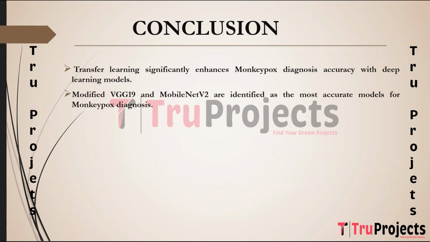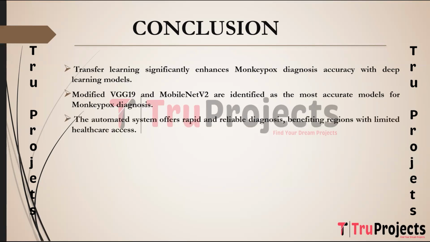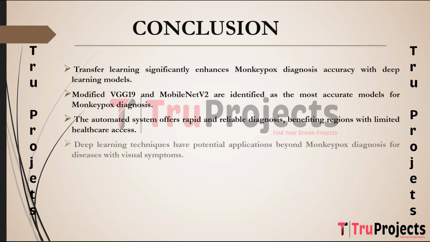Through the rigorous evaluation, the project identifies the most accurate model configuration, specifically the modified versions of VGG19 and MobileNet V2, which prove to be the most suitable for precise monkeypox diagnosis. The development of an automated monkeypox diagnosis system addresses the critical need for quick and reliable early detection, especially in regions with limited access to healthcare, potentially improving patient outcomes.